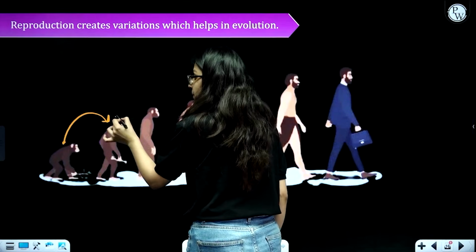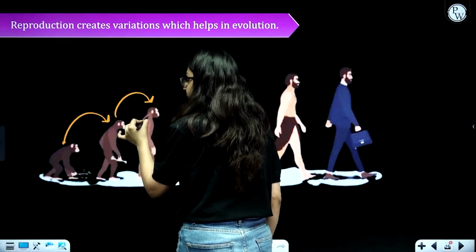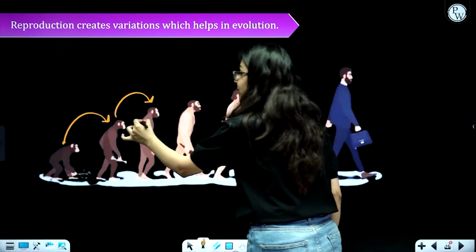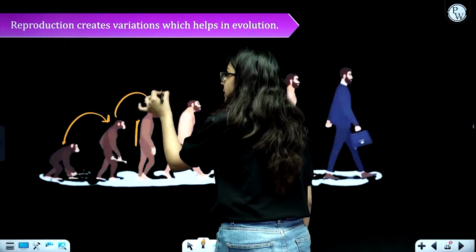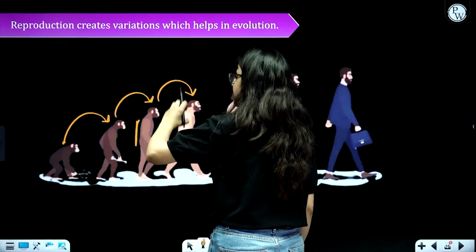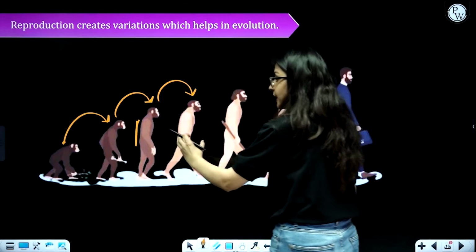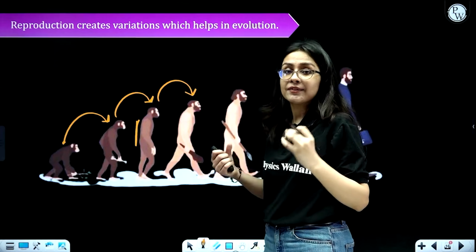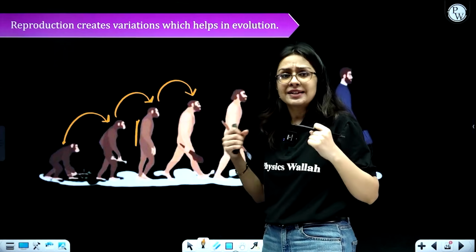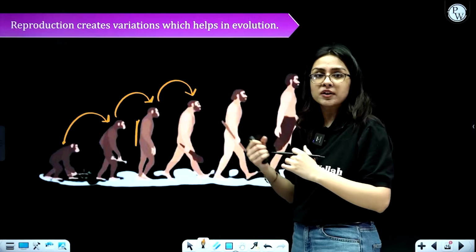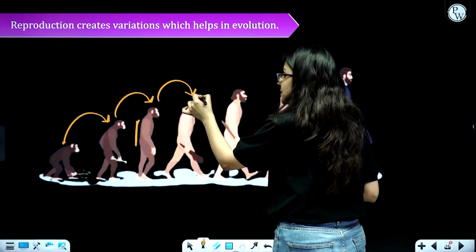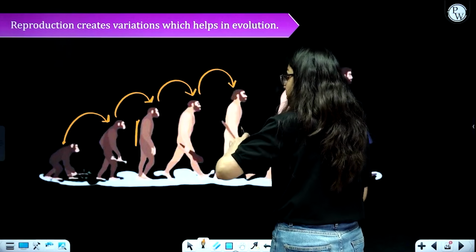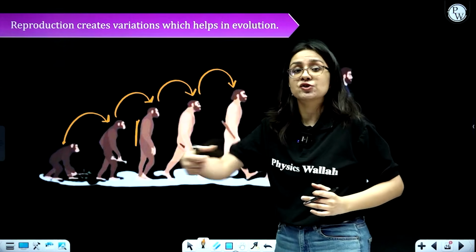Now when they reproduced, they also had some variation in DNA. So a newer individual with a completely straight back evolved. When they reproduced, they created organisms which had different variations, like bigger brains, the ability to be very self-sufficient. They started hunting for their food, and they were using weapons also. Now when these organisms reproduced, they created a man who was even more advanced because of variation in DNA.